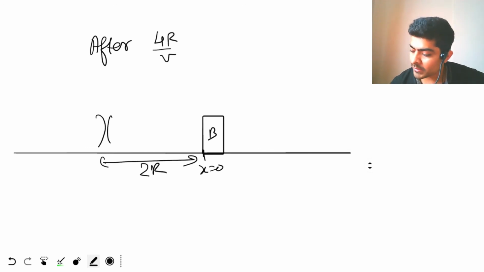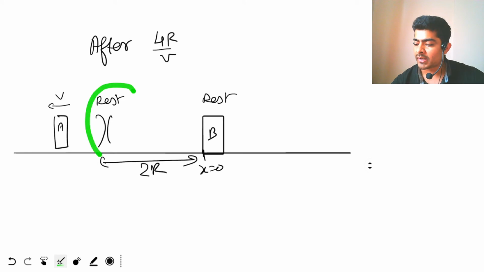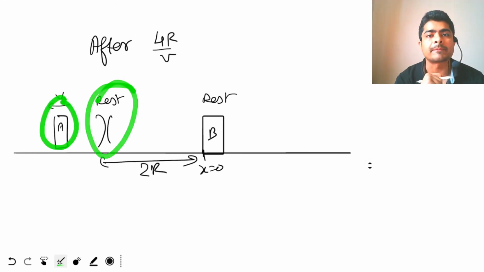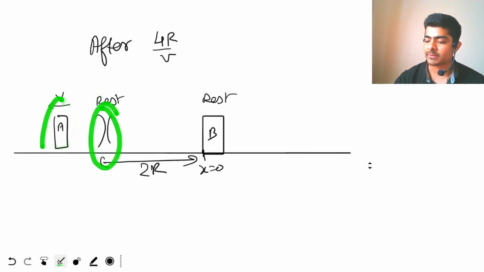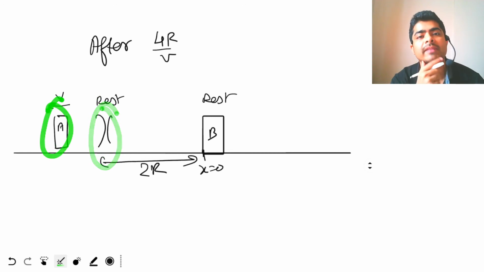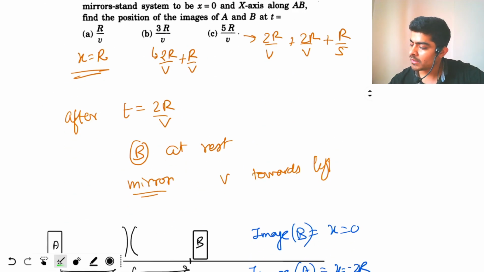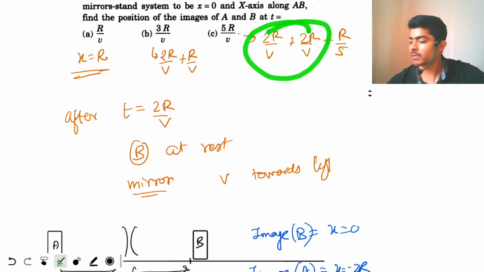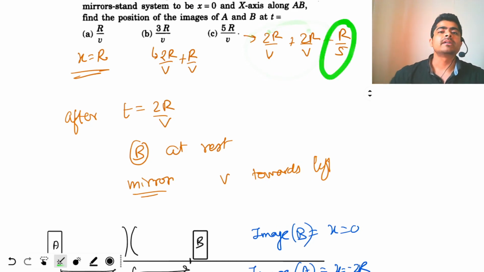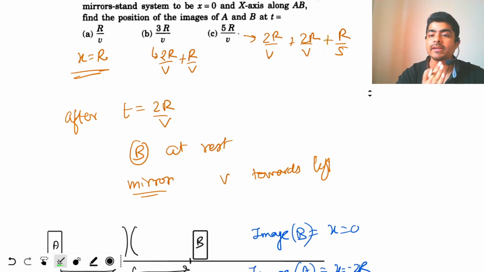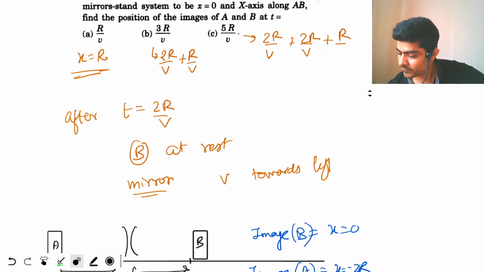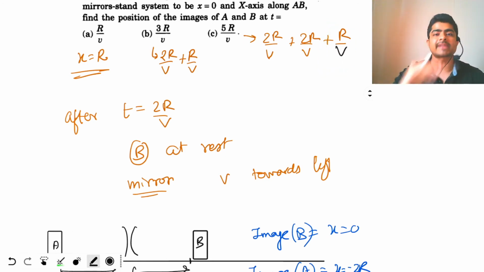So the mirrors are at rest, block B is at rest, and block A will be moving backward with velocity v, because the mirrors will collide with block A. The mirrors will come to rest and block A will start going backwards because of the elastic collision. So this is what happens after 4r by v, but we want to find the picture when the time taken is r by v after the second collision.